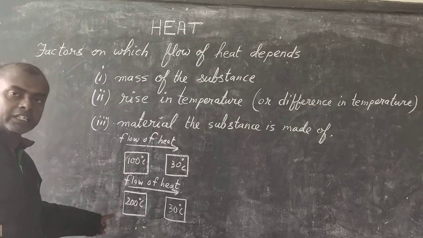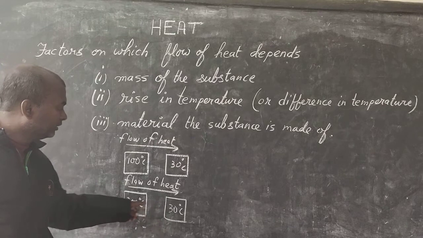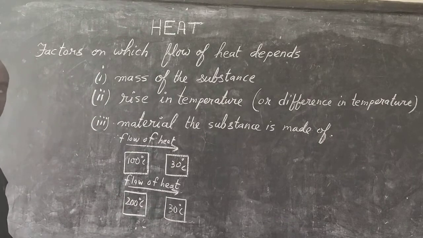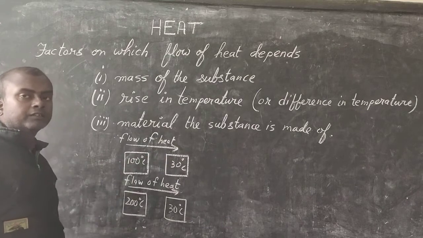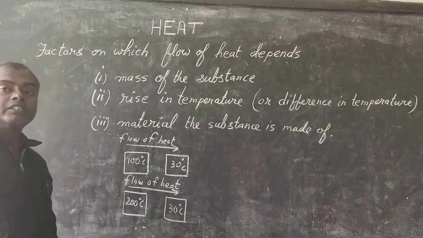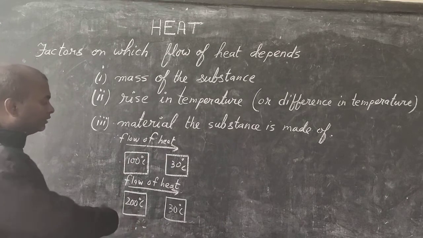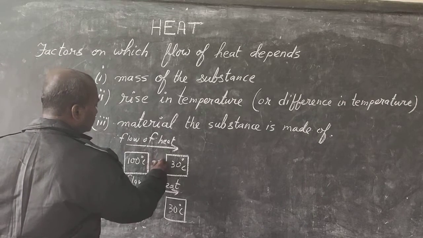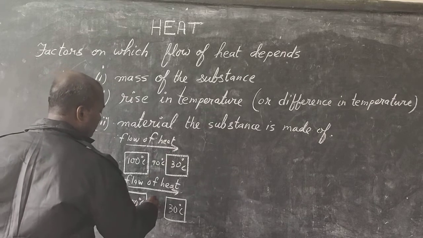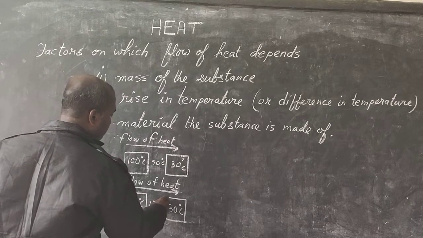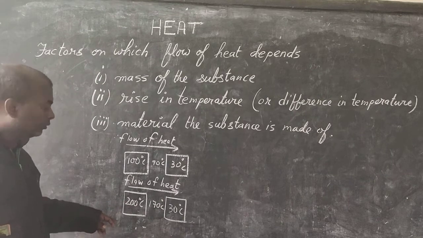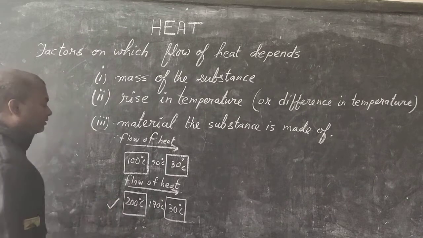Of course this case. Here the difference means this minus this. 200 minus 30 is more than 100 minus 30, isn't it? 200 minus 30 is 170 degrees Celsius. So the difference over here is more, and here the difference is only 70 degrees Celsius. So of course more amount of heat will flow in this case.